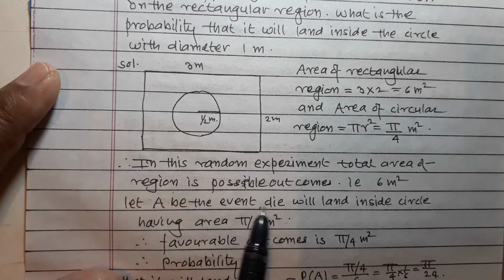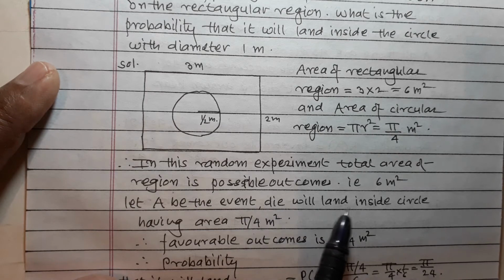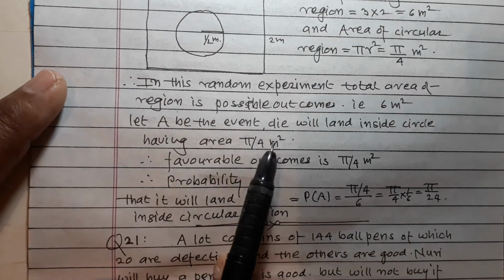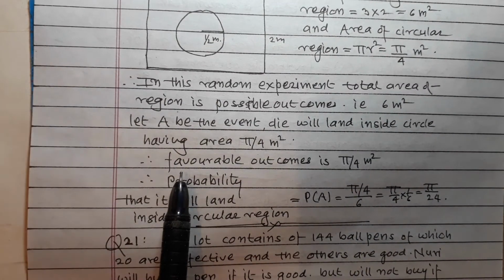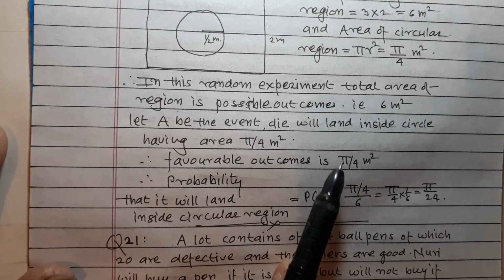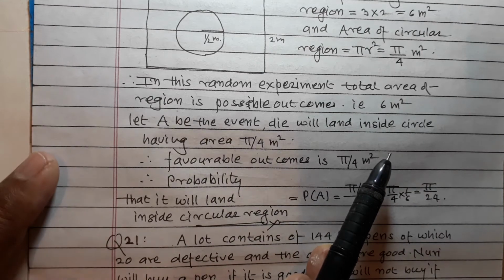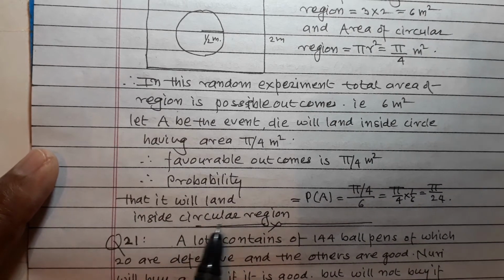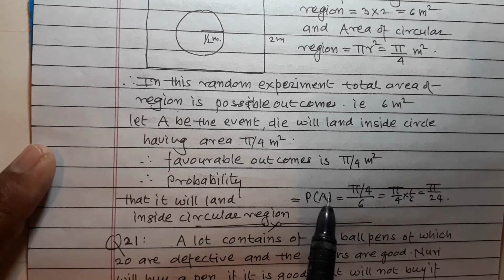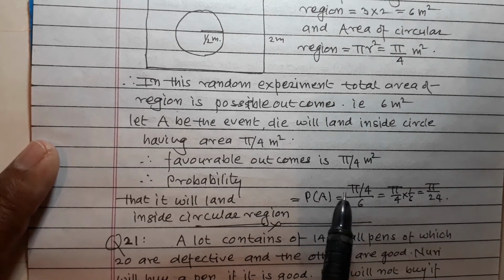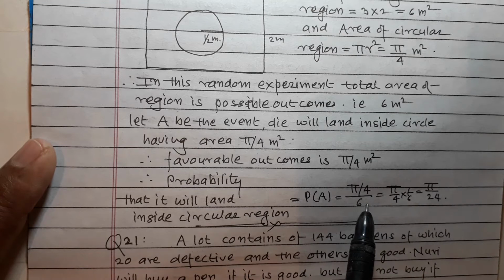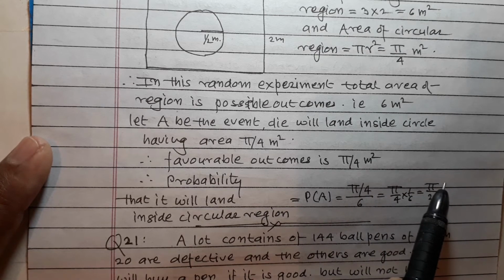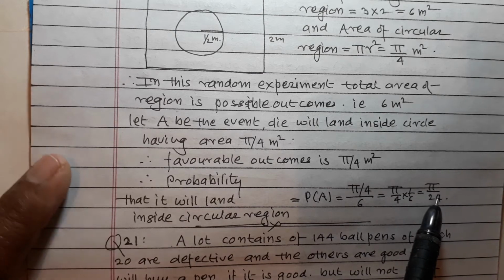Let A be the event that the die will land inside the circle having area pi upon 4 meters square, and therefore favorable outcomes is pi upon 4 meters square, and therefore the probability that it will land inside the circular region is P(A) equal to pi upon 4 upon 6, that is pi upon 4 into 1 upon 6, which is equal to pi upon 24.